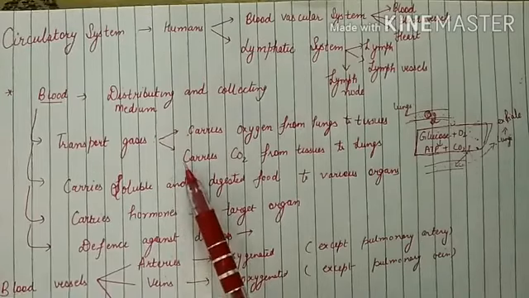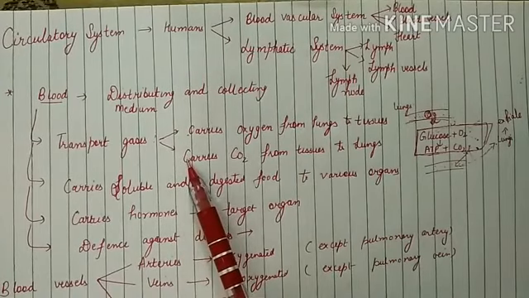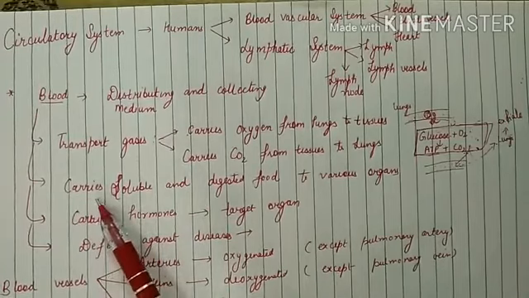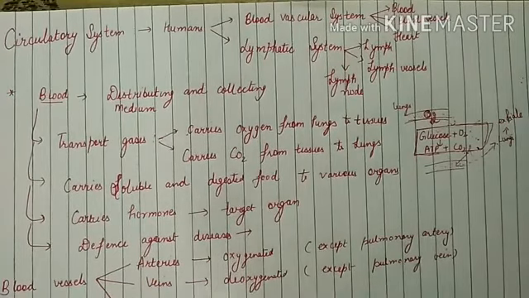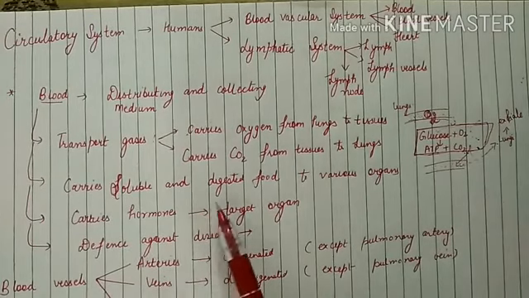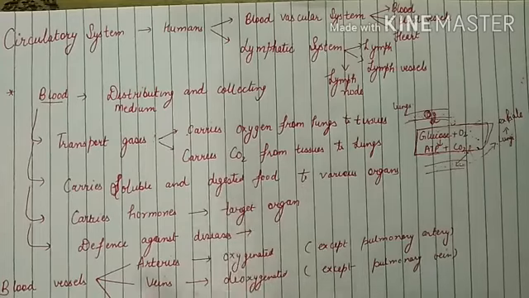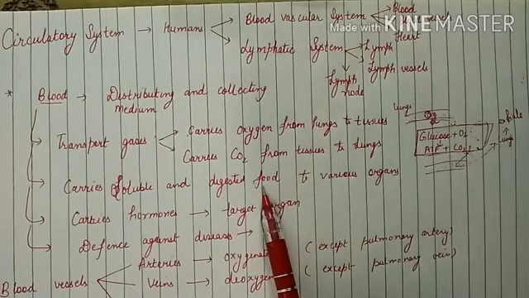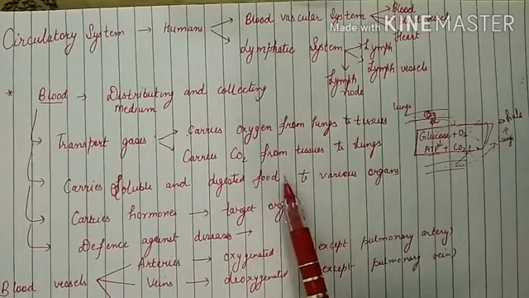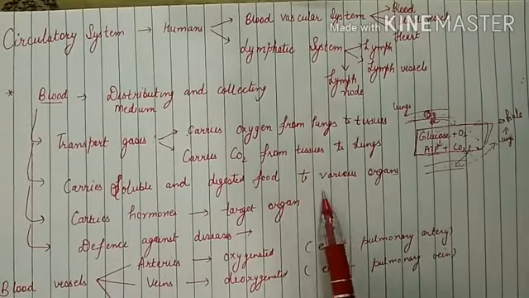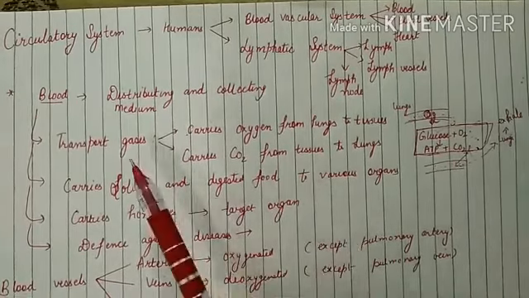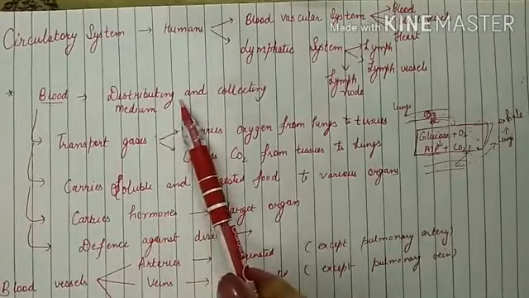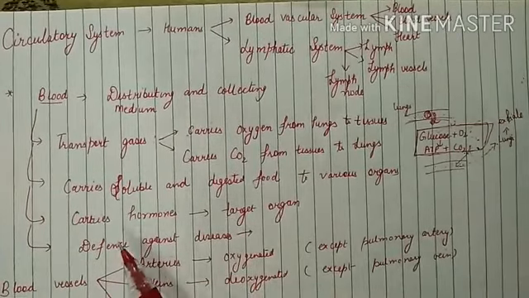So blood is a very important medium in our body. Then the next function is that it carries soluble and digested food to various organs. In the digestive system you have studied that digested food, that is food which has changed from complex form to simpler form, is transported to various organs. That simpler form is transported to various organs, and that is also possible through blood.